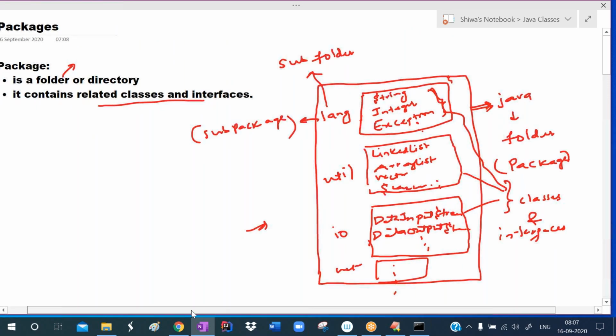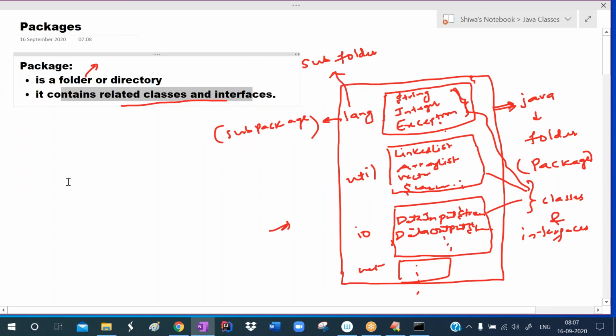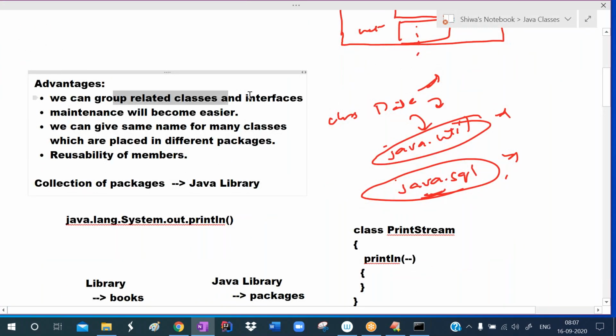So a package is the directory or folder. It contains related classes and interfaces. What are the advantages here? We can group related classes and interfaces, and we can maintain them very easily, and we can give the same name for multiple classes which are stored in different packages. For example, class Date is available in the java.util package as well as in the java.sql package.